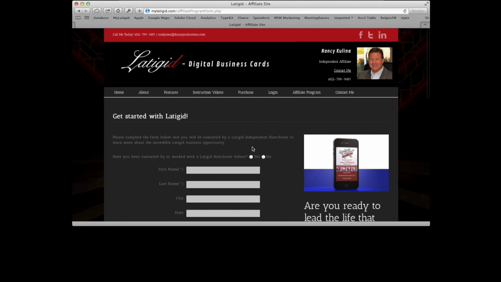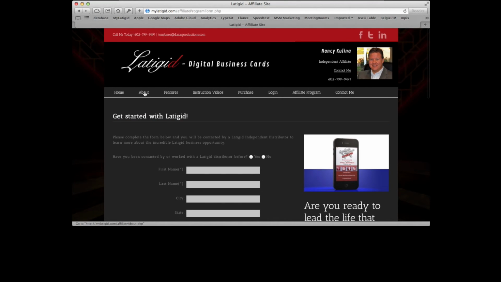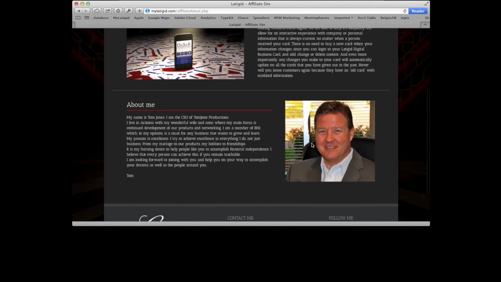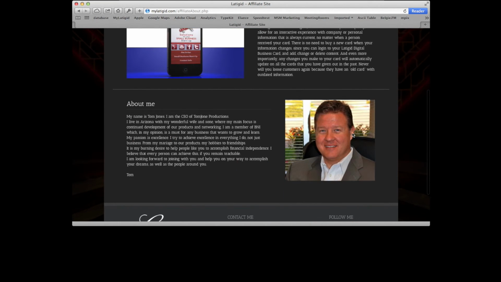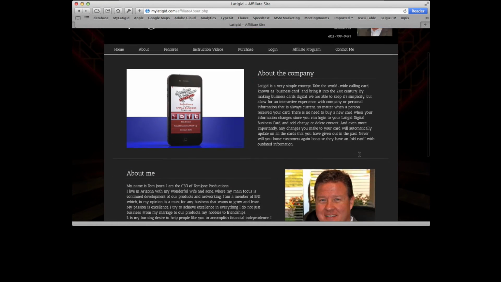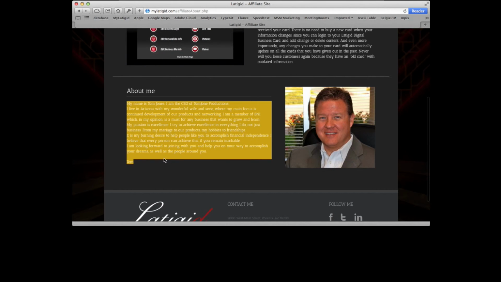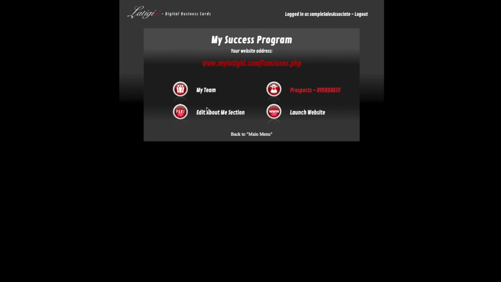So again, all this information is controlled by us, except when you go to About. This information is controlled by us because it's company-wide, but then there's this information right here. And so this picture again gets pulled in. It's the same picture from up here. And then here is personal information from you. You control this information here. And the way that works is this last button right here, Edit About Me section.